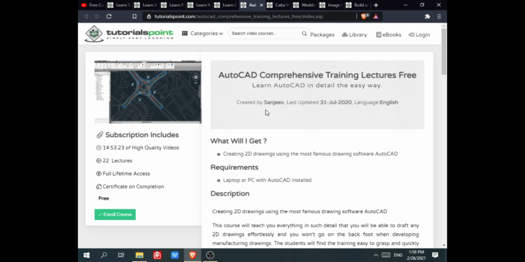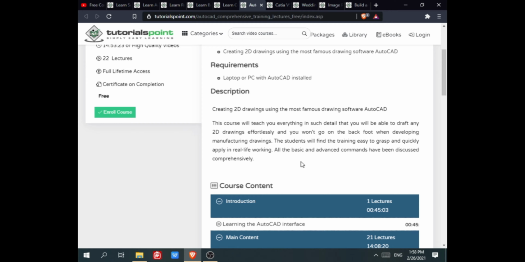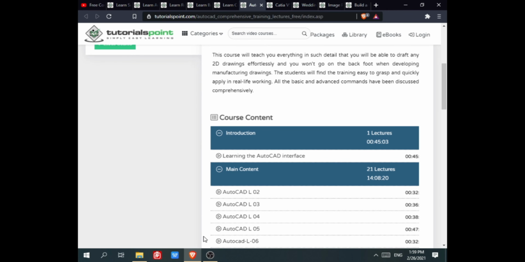In this course, you will learn creating 2D drawings using the most famous drawing software, AutoCAD. The requirements are a laptop or PC with AutoCAD installed. Here you can see the description of this course. Here you can see the course content.